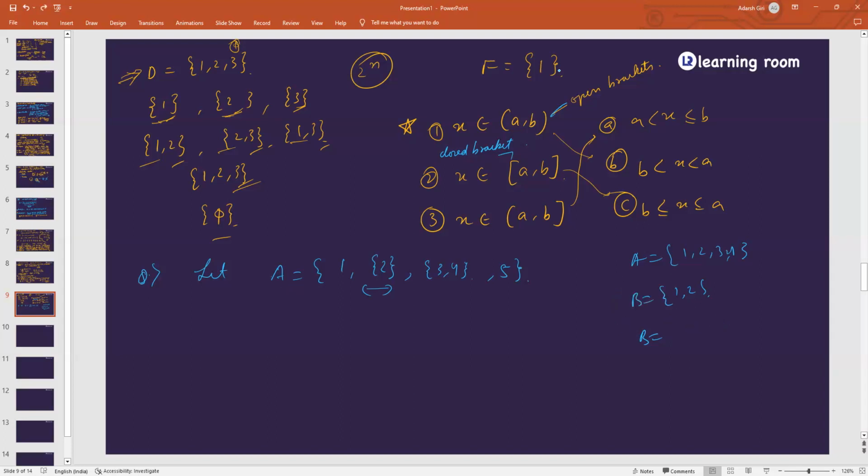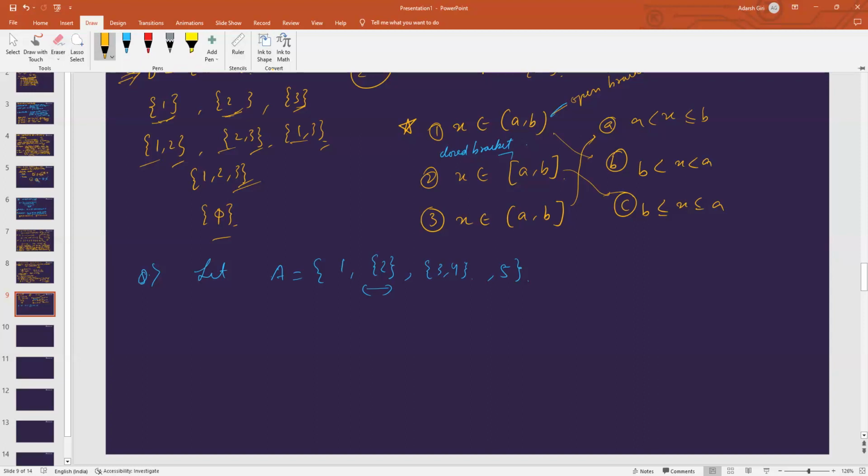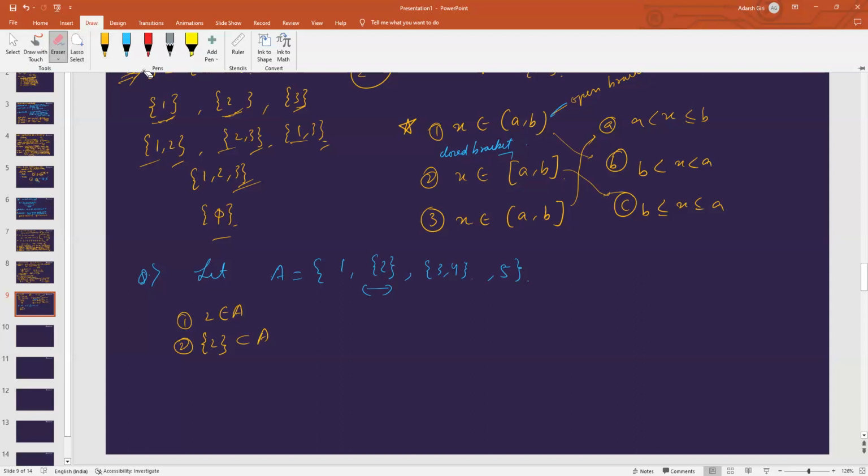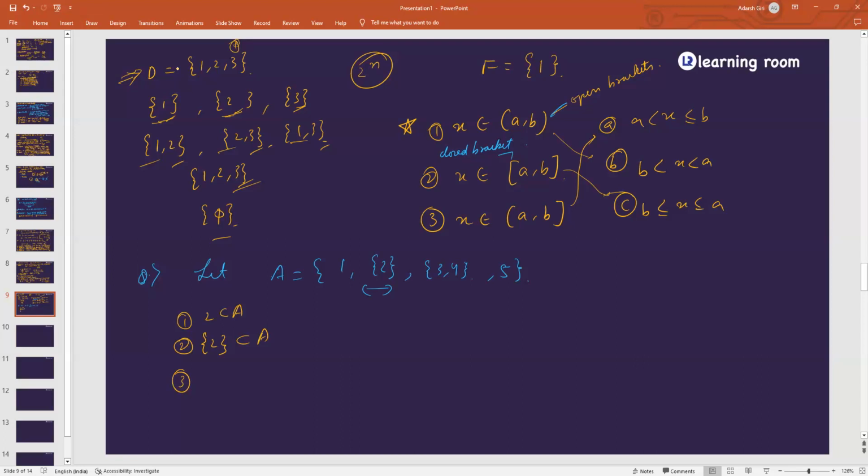So now see here, A is containing a set which contains the element 2. Can we say that A is directly containing that element 2? Yes or no? Can we say that A is directly containing that element 2? No. A is not directly containing that element 2.